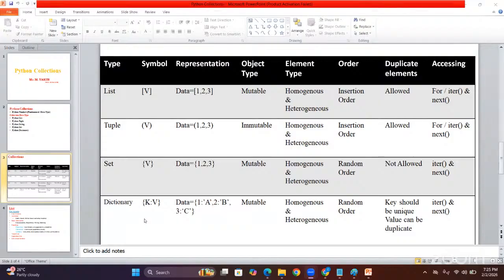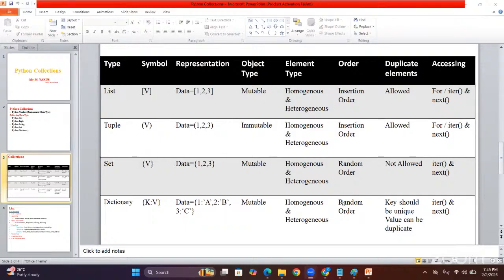A dictionary can be represented with curly braces, but in key-value pairs. Look here, data: 1 is a key, A is a value. 2 is a key, B is a value. 3 is a key, C is a value. A dictionary can allow homogeneous and heterogeneous elements. And even the dictionary elements' order is random, which means the position is not the same.